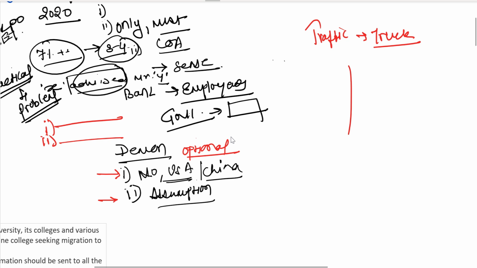So, you have a road out here and there is a truck which has been broken down and there is a problem. Now, your statement 1 says, you divert the traffic, and your statement 2 says, take that truck off from the road. So you have these two statements out here.